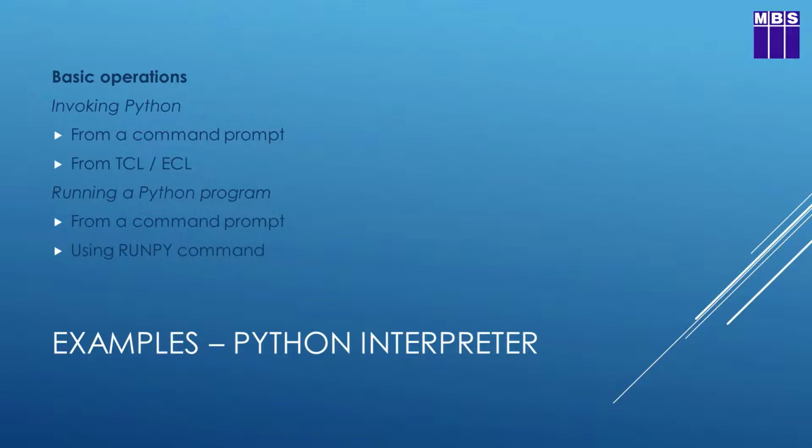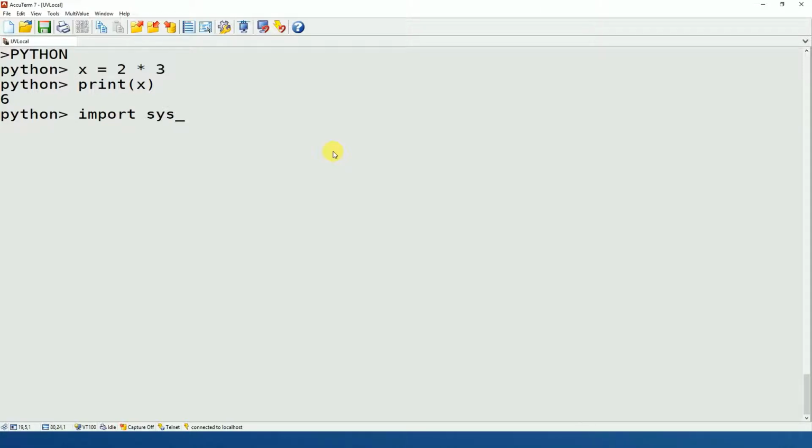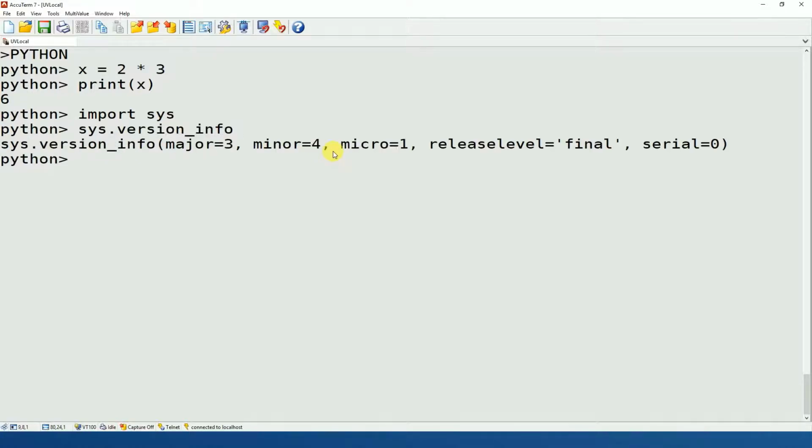If I want to do the same sort of function from TCL, I've got a Universe TCL prompt running here. If I want to start Python, I just use the python command, run that, and here we have the Python command interpreter running, and we can see that the prompt is a little bit different. It's the word Python with the greater than symbol, but the result is the same. So I can do x equals 2 multiplied by 3, print x, 6. Or that example I had earlier on, import sys, and then do sys.version_info, and it outputs for me the version of Python that I'm running on this machine.